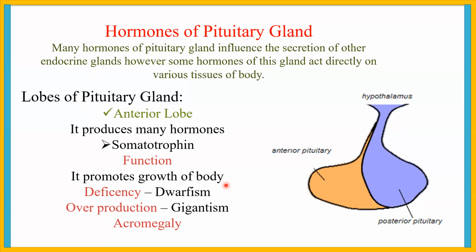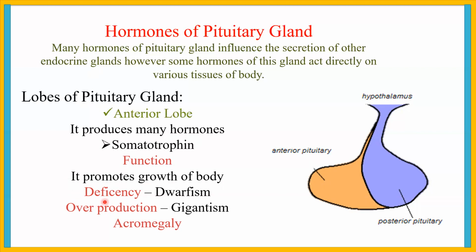During growing age, if the production of the hormone is diminished, hormone means somatotrophin, meaning deficiency, the rate of growth decreases.